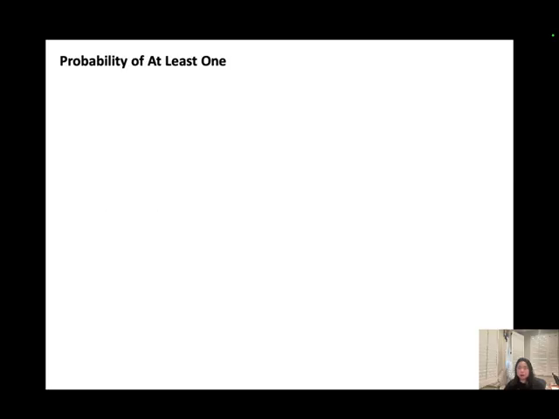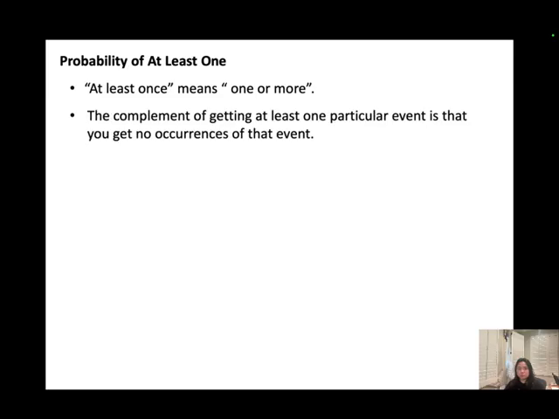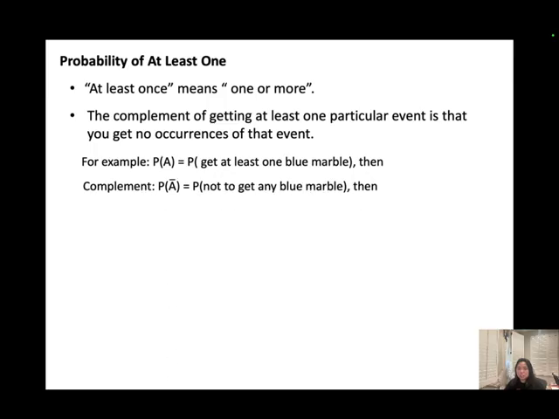Probability of at least one. At least once means one or more. When we're looking for the probability of at least once, it means we want to find the probability of one or more. The complement of getting at least one of a particular event is that you get no occurrence of that event. For example, if I say find the probability of getting at least one blue marble, the complement of this event will be the probability of not getting any blue marble.